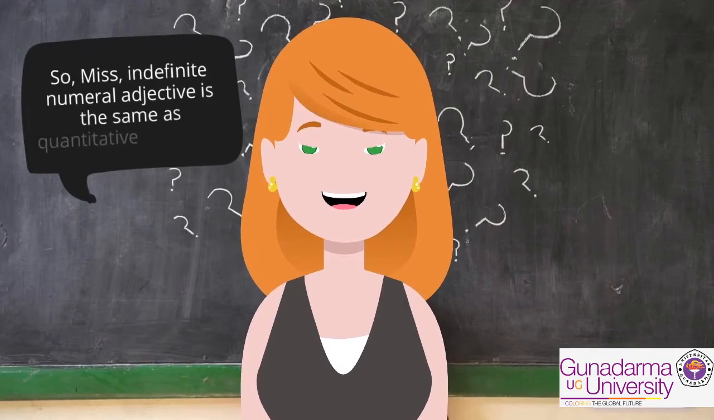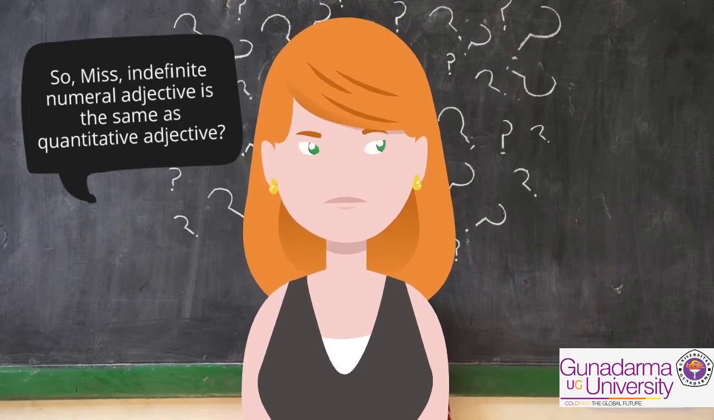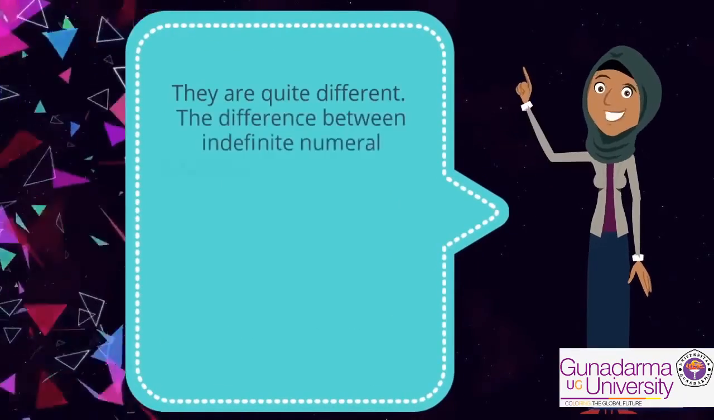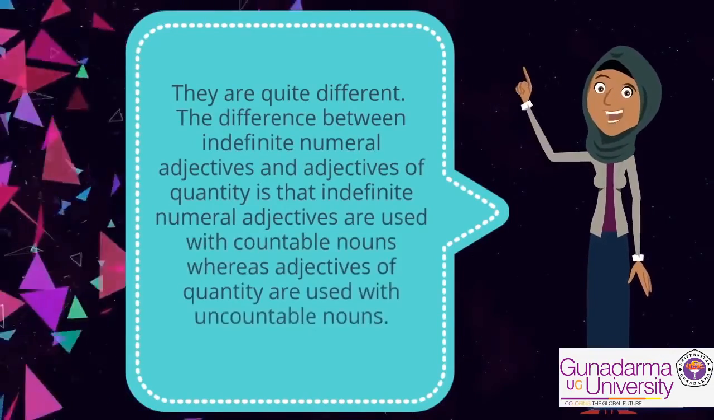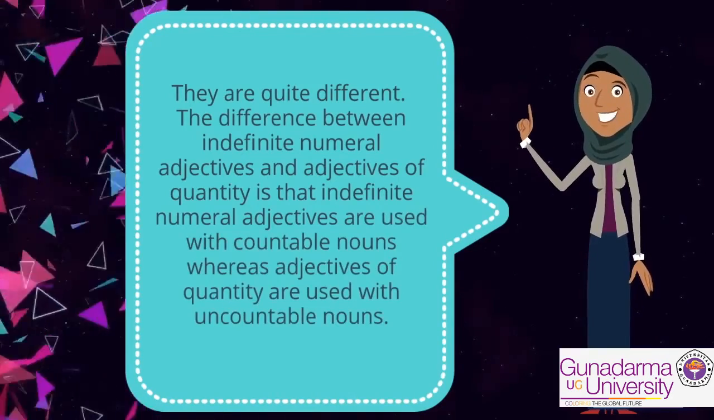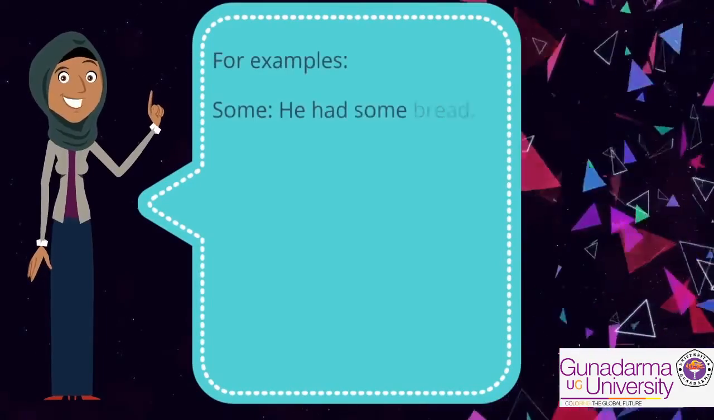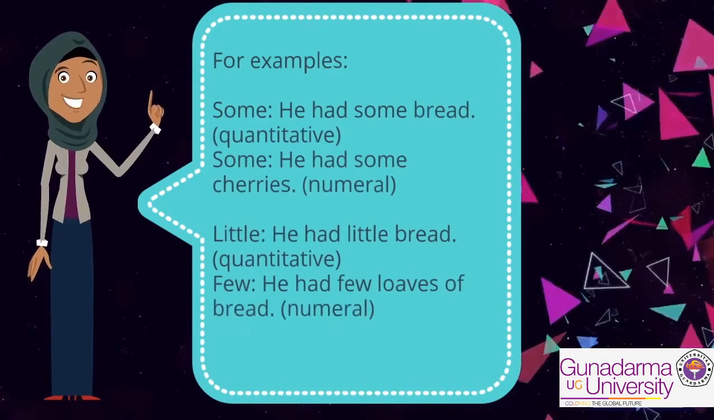So, Miss, is an indefinite numeral adjective the same as a quantitative adjective? They are quite different. The difference between indefinite numeral adjectives and adjectives of quantity is that indefinite numeral adjectives are used with countable nouns, while adjectives of quantity are used with uncountable nouns. For example, he had some bread. It is a quantitative adjective. He had some cherries. It is a numeral adjective.